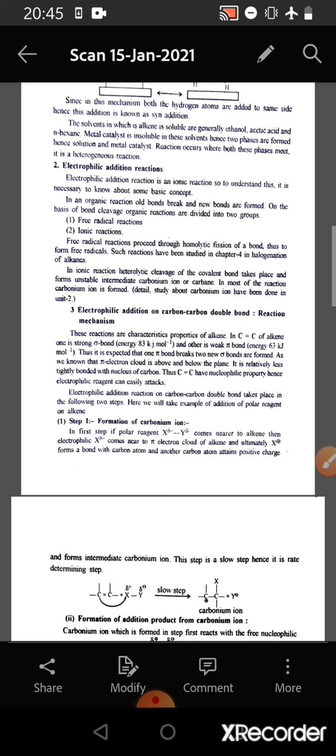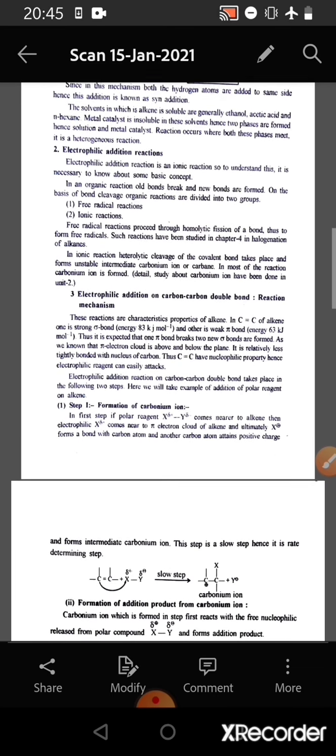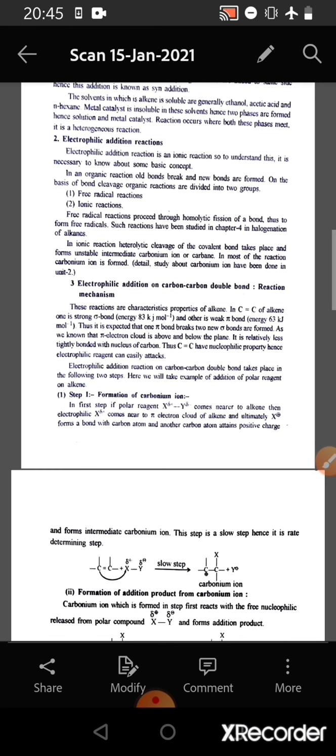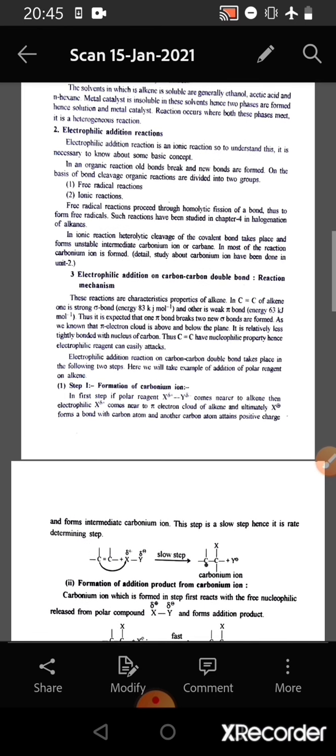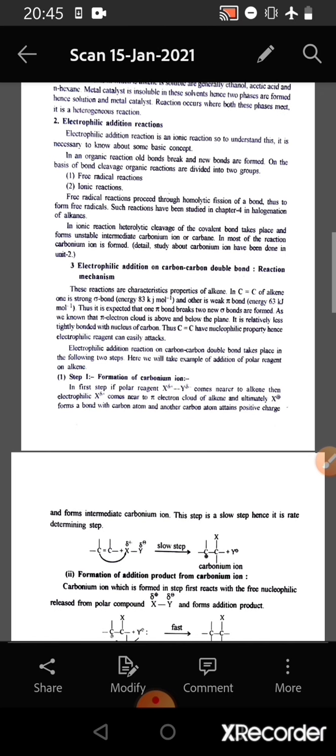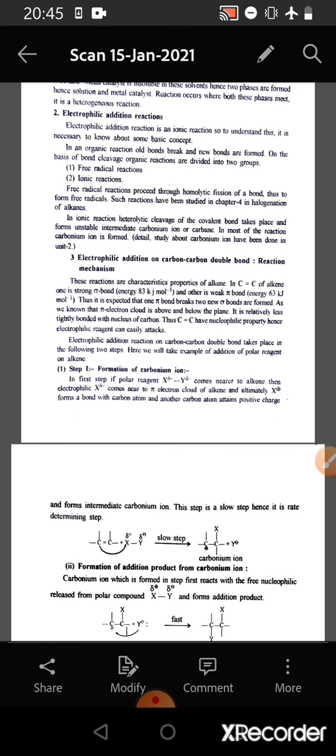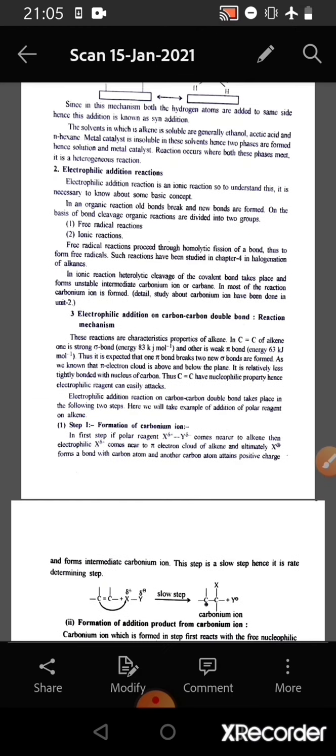Next we come to electrophilic addition reactions. Electrophilic addition reaction is an ionic reaction. In an organic reaction, old bonds break and new bonds are formed. On the basis of the bond cleavage, organic reactions are divided into two groups, free radical reactions and ionic reactions. Free radical reactions proceed through homolytic fission of a bond to form free radicals. In ionic reaction, heterolytic cleavage of the covalent bond takes place and forms unstable intermediate carbonium ion or carbanion.